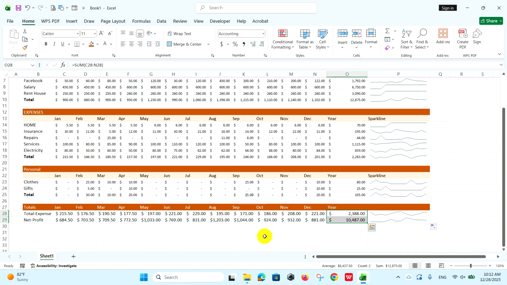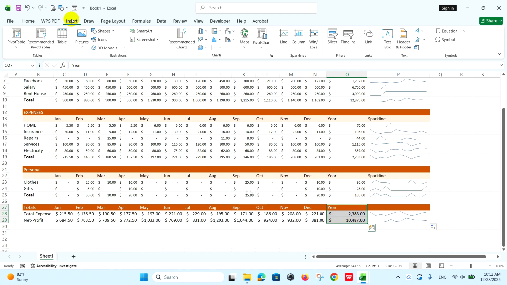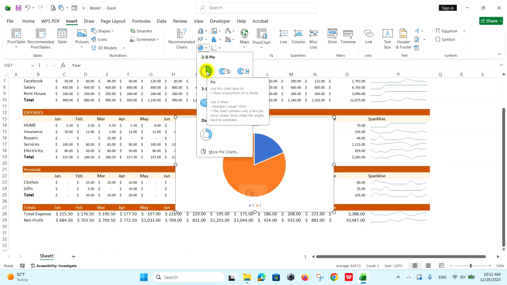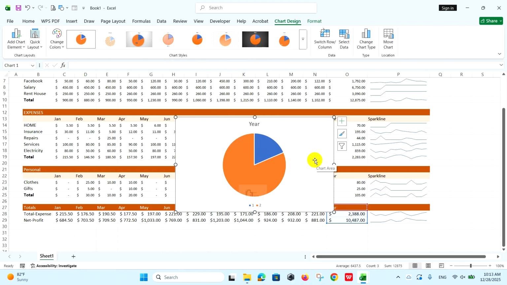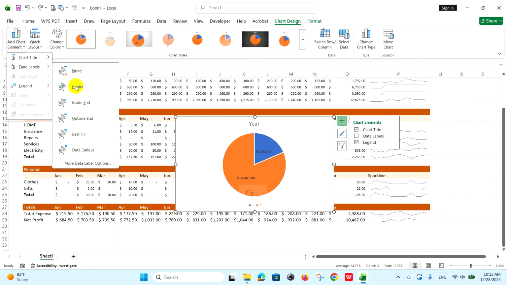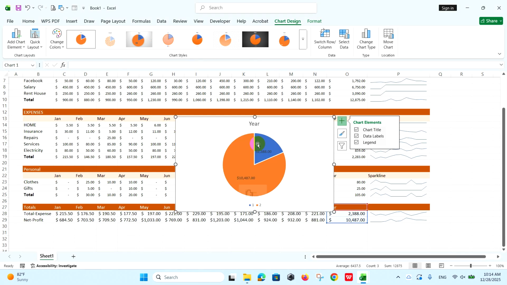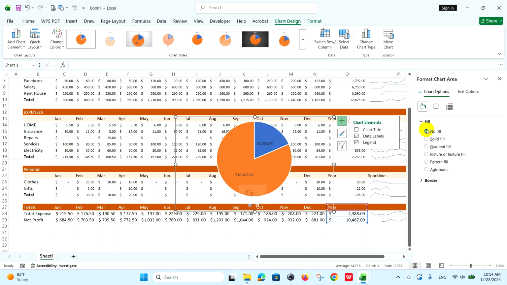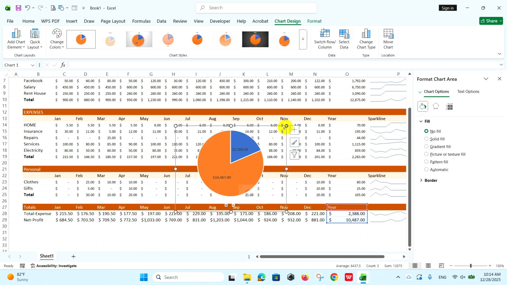Next, create a chart. First, select the expense and net profit cells. After, click on the Insert tab and click Group Chart. Choose the simple chart. After, I add the amount on the chart. Next, I click on the title and remove it. Double-click on the chart. In Fill Color, choose No Line. Move the chart to the top row and resize or change the fill color.